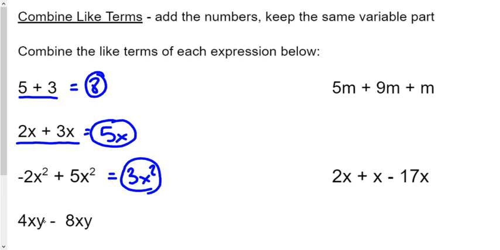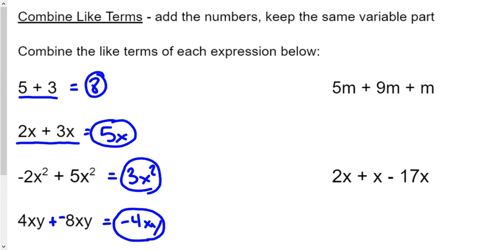Now, do you remember in our lesson yesterday that whenever we saw subtraction, we would want to turn it into a plus the opposite? Well, I want you to do the same thing for this too. So 4xy plus negative 8xy equals negative 4xy. That way you're still doing the same thing that we were doing yesterday.